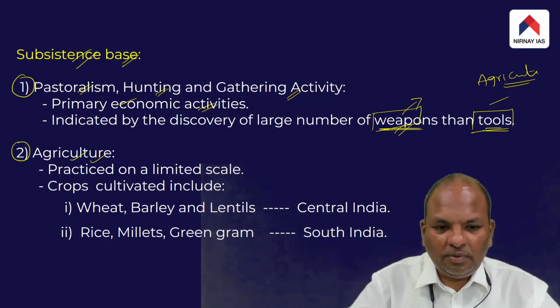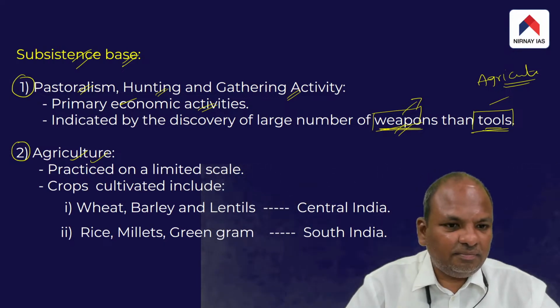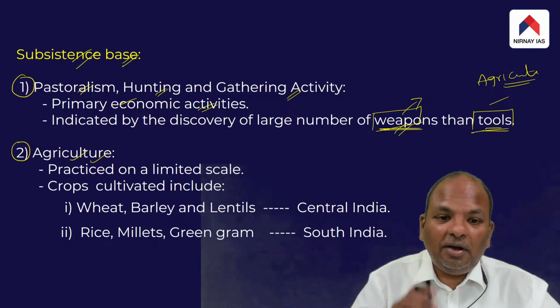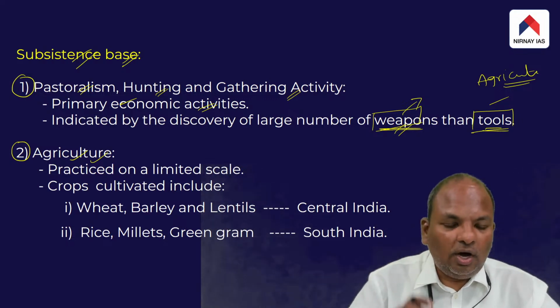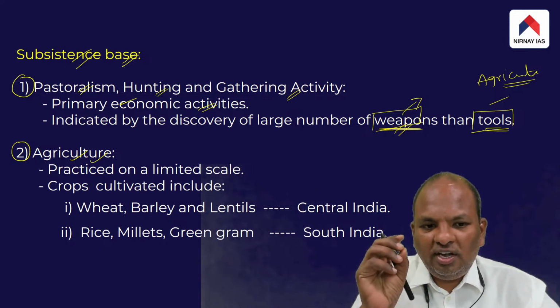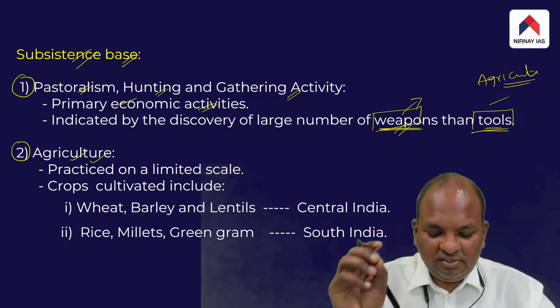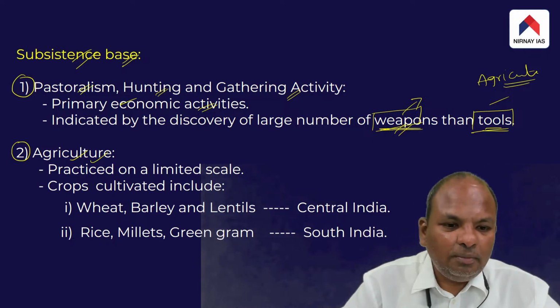Agriculture was also practiced by the megalithic people, but it was a secondary economic activity. Agriculture was practiced, but on a limited scale. The people mostly depended on pastoralism as well as hunting and gathering for their existence during the megalithic period.